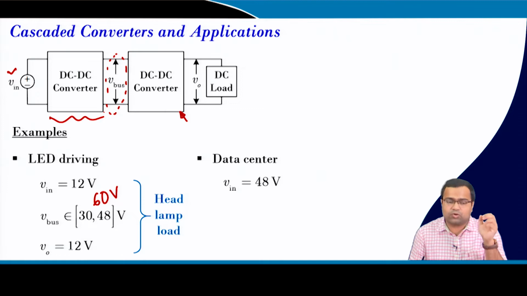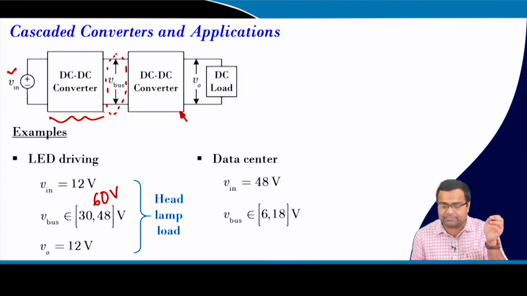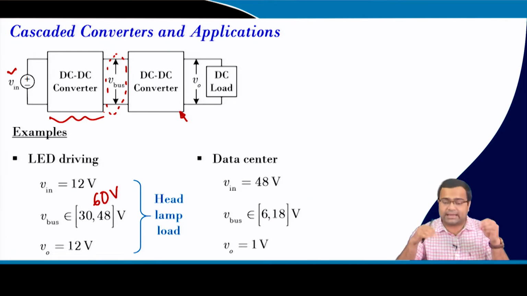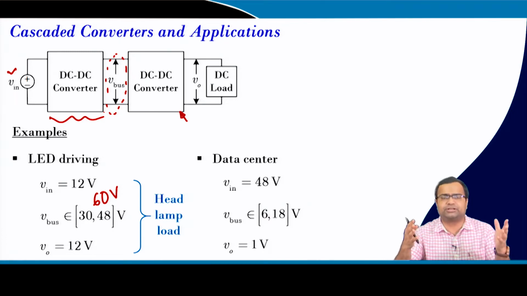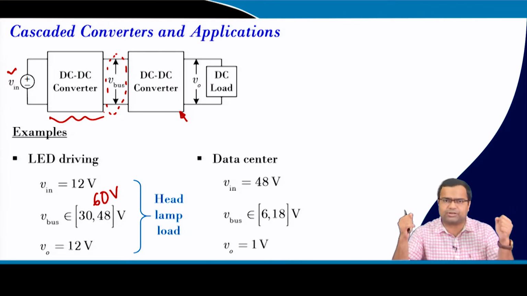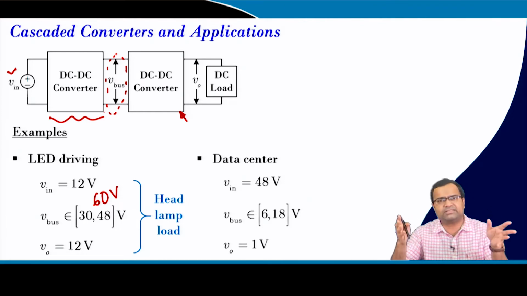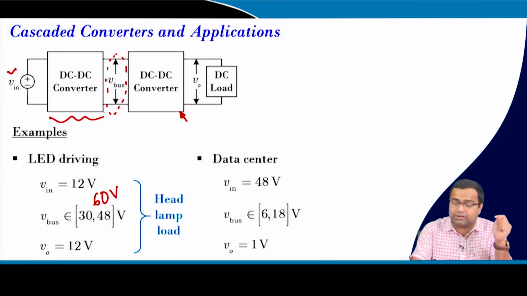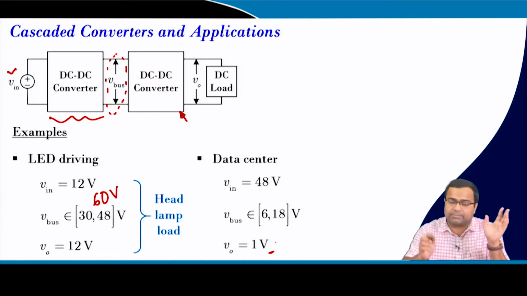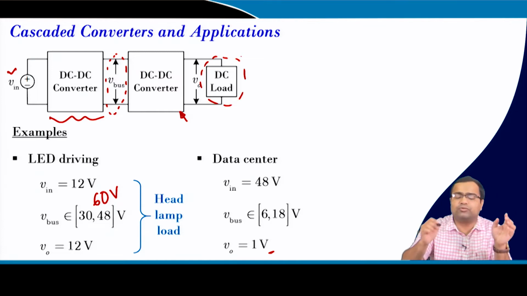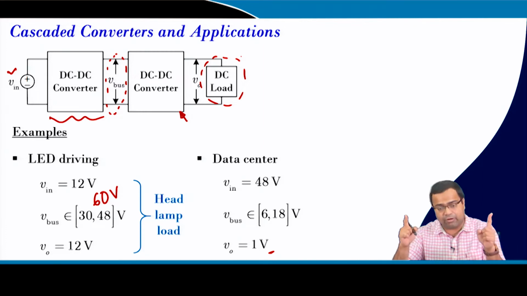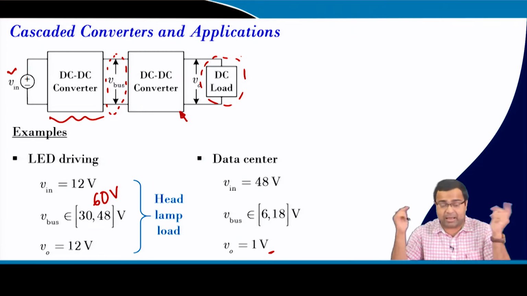while recently in data center applications the 48 volt has become a standard, and we need to achieve an output voltage roughly around 1 volt, because it has to supply a processor, where the processor can be a server processor, desktop computer, laptop computer, or a server computing station, where the current can be significantly high and the voltage is around 1 volt at the output terminal. That means the output load can be a processing load, whose voltage can be around 1 volt, but the current can be hundreds of amperes.